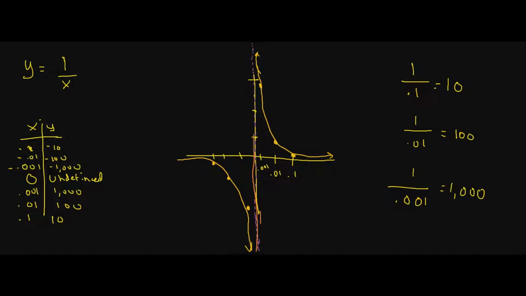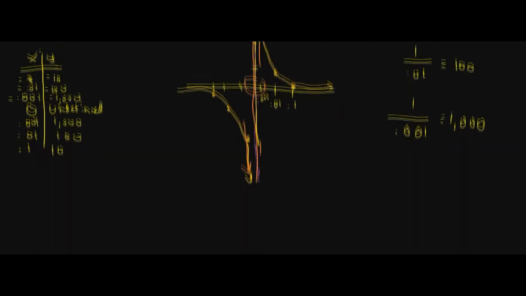Essentially it's starting to approach this vertical line, which gives it this vertical asymptote. So anytime we get really close to where we get a 0 on the bottom, our y values are going to shoot up or shoot down, and so it's creating this kind of vertical line.